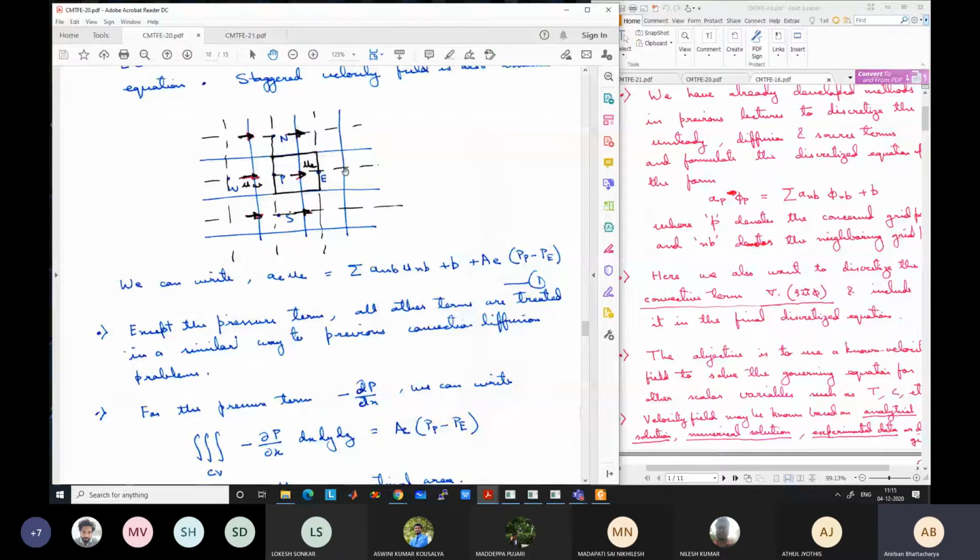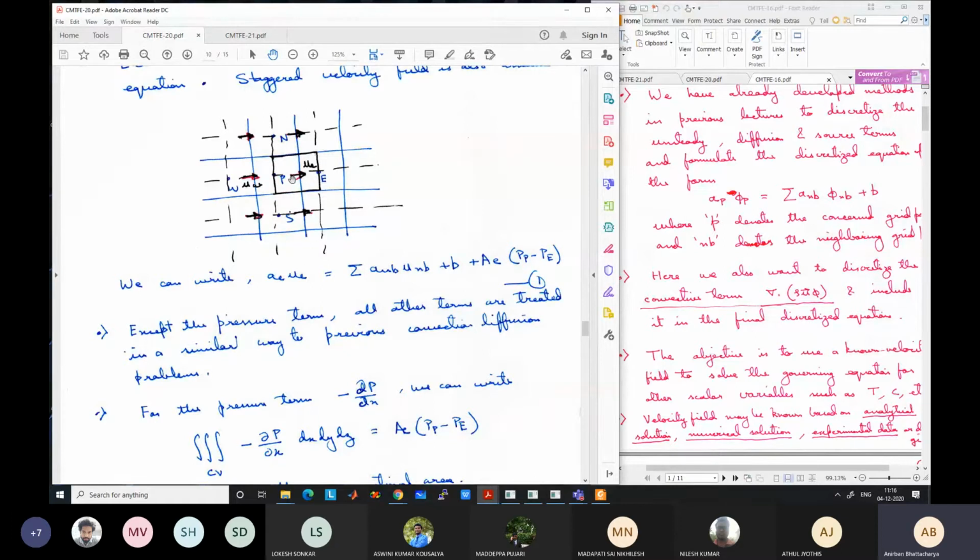So E you can say plus B. So all the source terms which will come inside will come as B. Plus one additional term comes into picture because of the pressure gradient, which can be written as some area, cross-sectional area through which the flow passes, because the pressure acts over that area, into the pressure difference across the control volume from one side to the other side. So this equation is for the x direction. So this pressure difference is for the x direction.